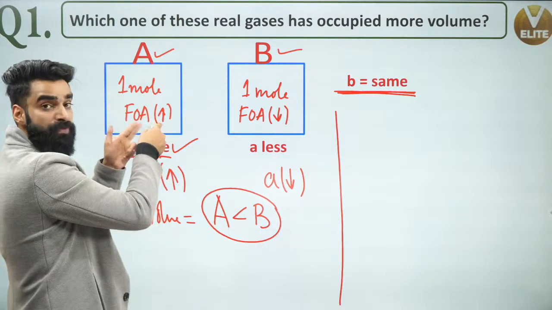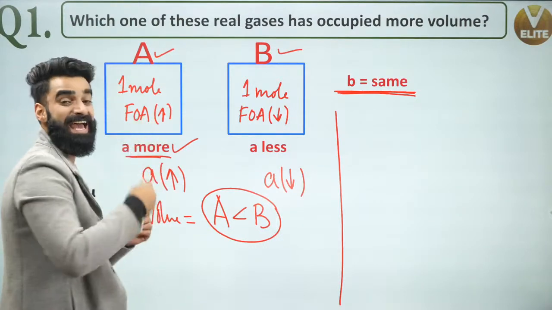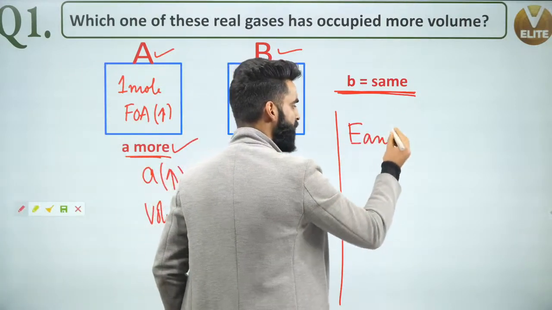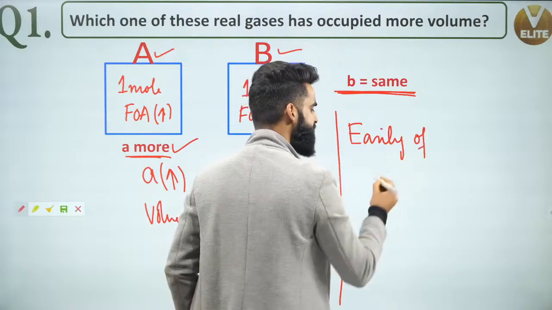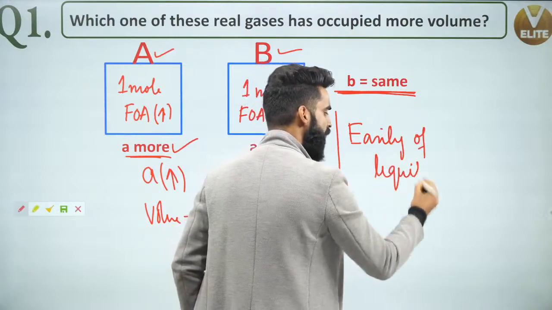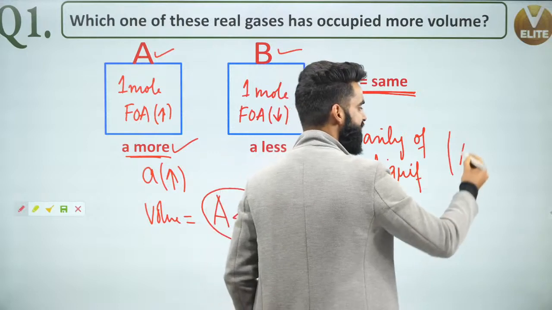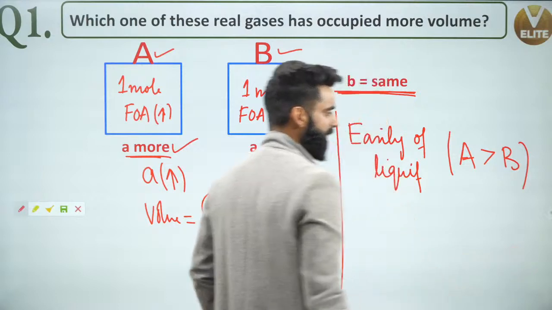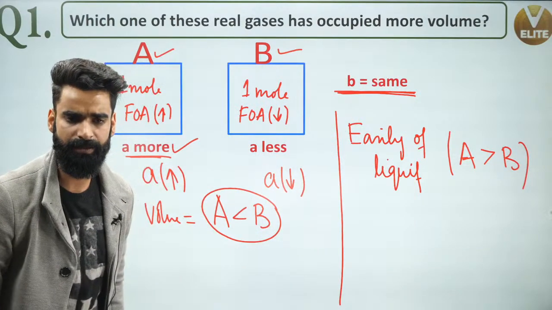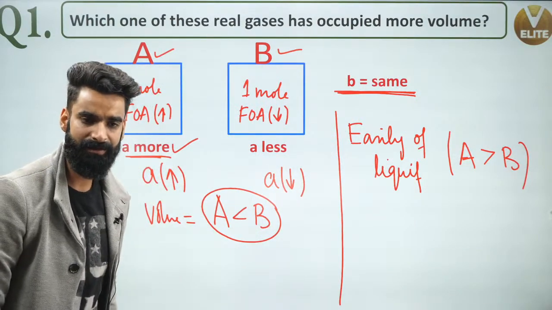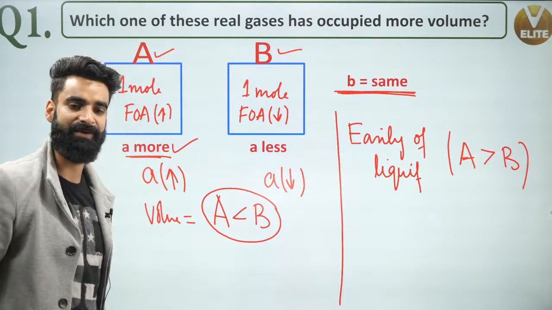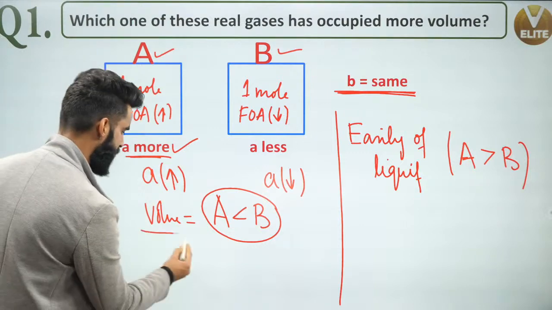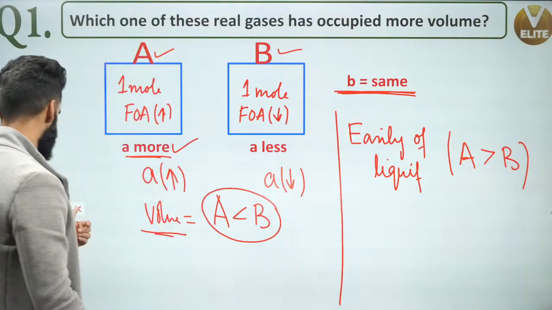Now A has got more force of attraction, so I would say A can be liquefied easily. So ease of liquefaction, if I talk about both the gases, I would say gas A is going to get liquefied easily than that of gas B. Right? Very simple. Wonderful, guys. I'm seeing a lot of options coming up. Great. So this was about the volume. This is about ease of liquefaction, right?